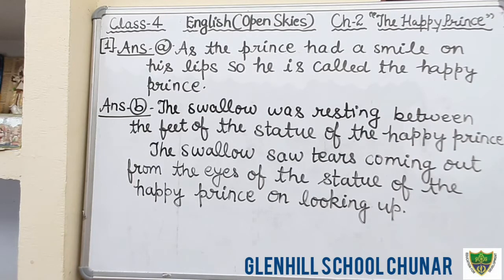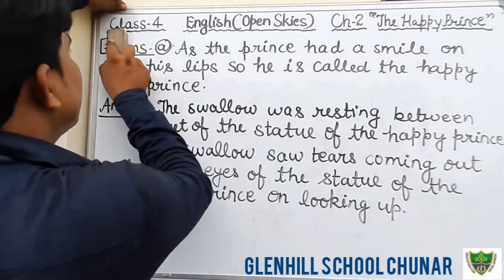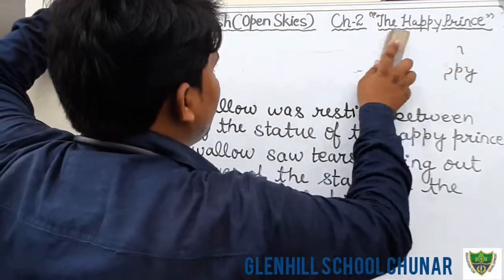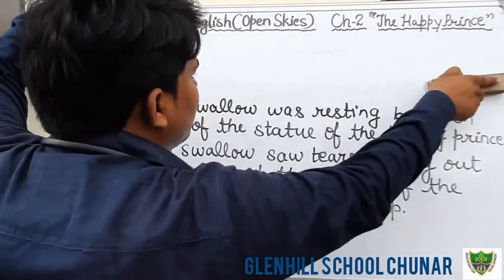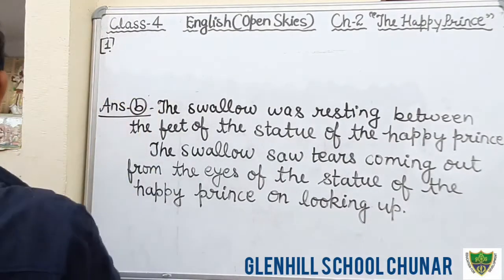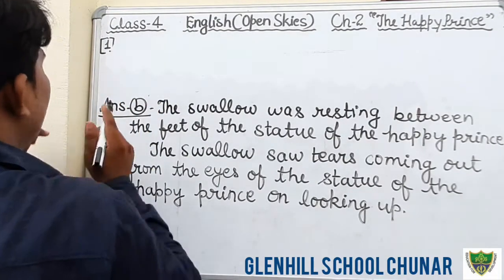And the next question is, how did the Happy Prince help the poor woman? First write down answer number first and second, then you will write question number third. And question number third is, how did the Happy Prince help the poor woman? Okay students, I am going to erase the first answer. Those who have already written will not write, they will only learn the answer. They will only watch the video carefully.